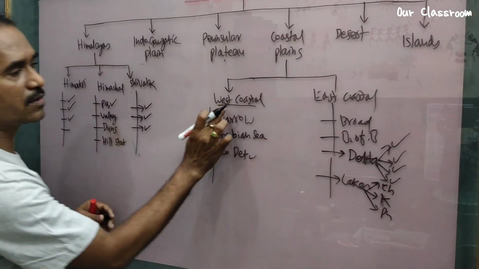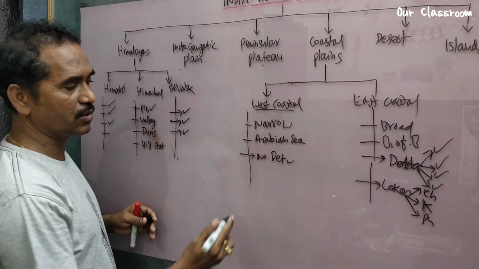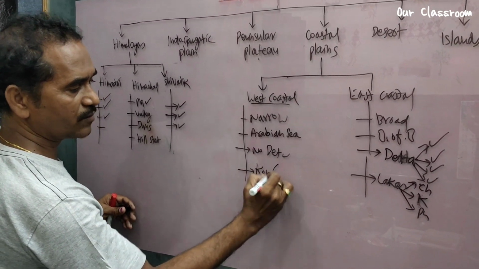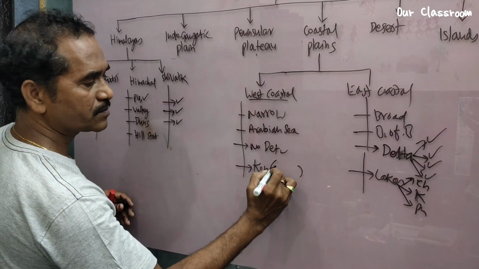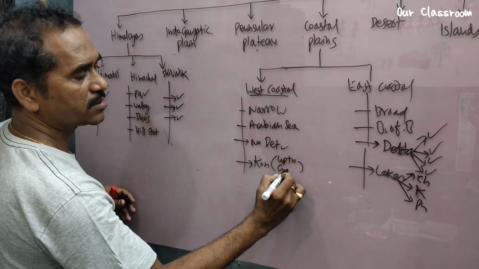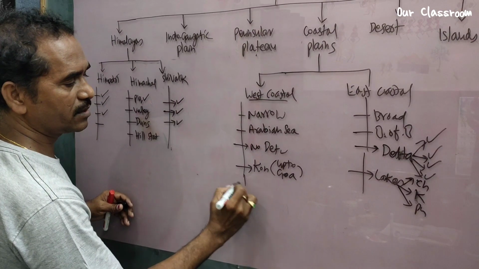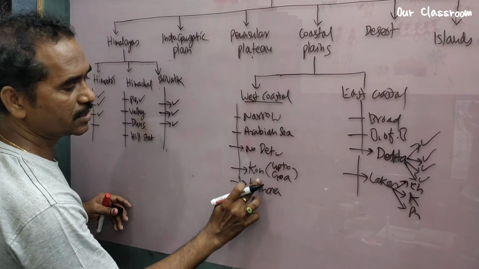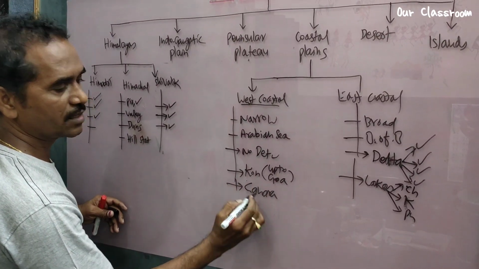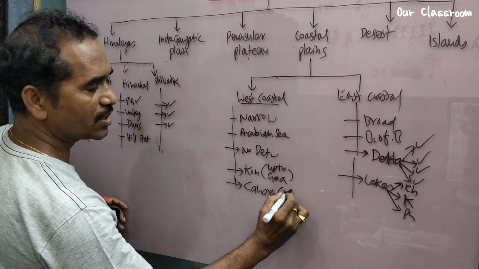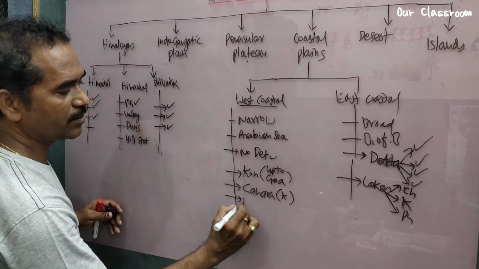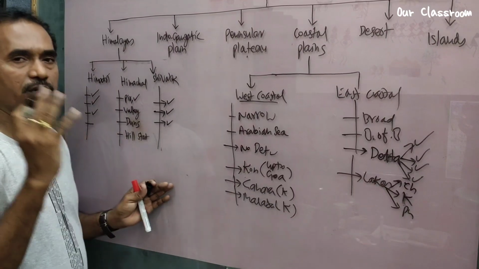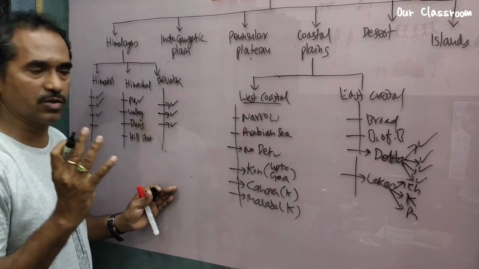And see, we know the west coastal plains are called by different local names. Write down what is there. It is Konkan. Konkan from where to where? Konkan up to Goa. Then Canara, C, yes, Canara. Up to almost Karnataka. And then it is Malabar, it is Kerala. So I am giving only the hint. You prepare on your own, right?